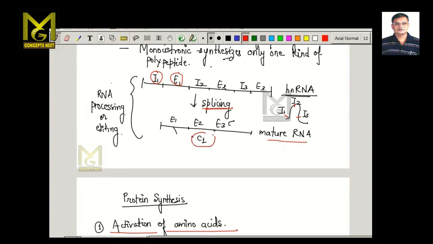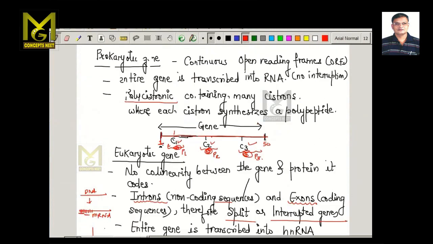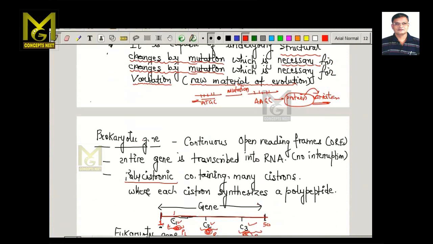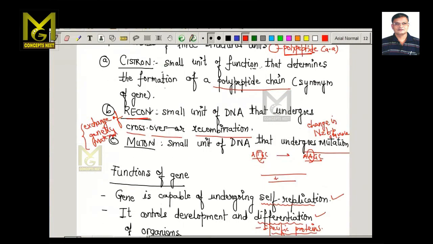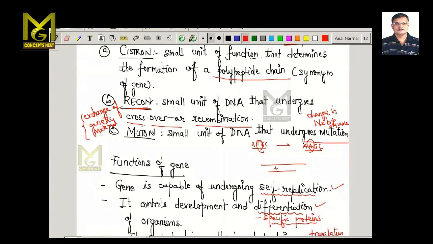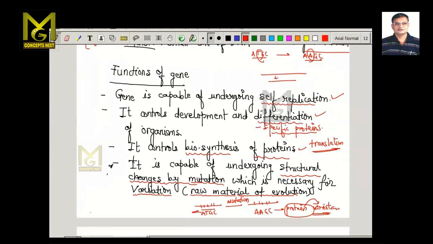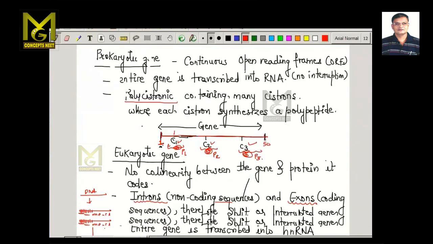So you have to remember the meaning of gene. What do you understand by cistron, recon, and muton? Basically, these are genes which have different sorts of functions, as we have seen in the case of the prokaryotic gene and the eukaryotic gene.